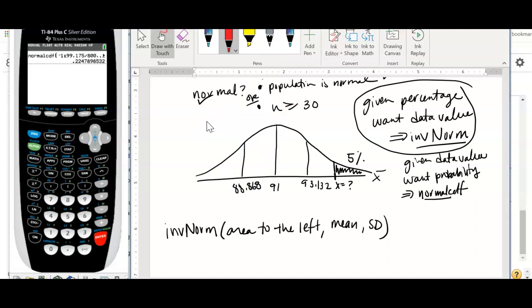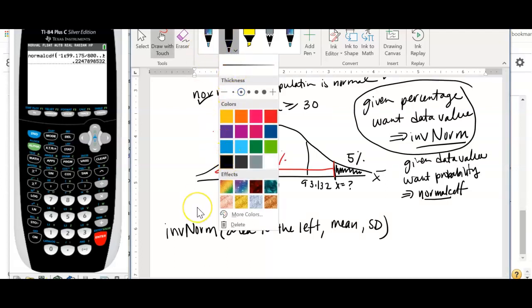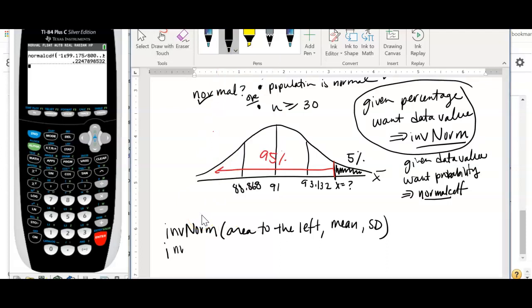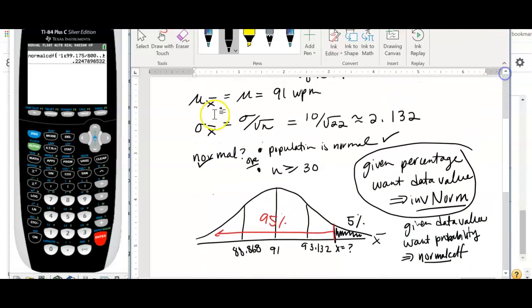So in this case, what is the area to the left of this vertical line here? Well, if 5% are exceeding that, that means that 95% are not exceeding that, right? So that means we have invNorm of 0.95, that's the area to the left. My mean was 91 words per minute. And because we're doing the sample means, we have to use the mean of the sample means and the standard deviation of the sample means, so 2.132.